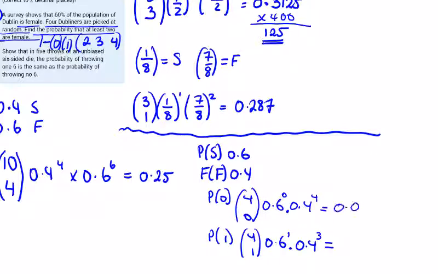First one's giving me 0.0256. And the second one is giving me 0.1536.